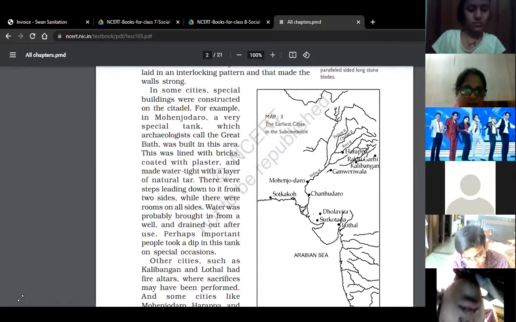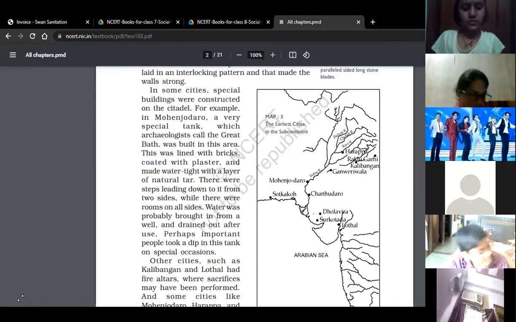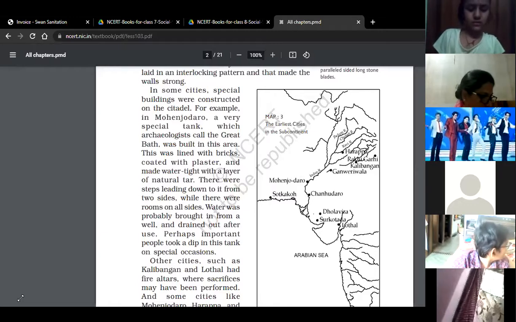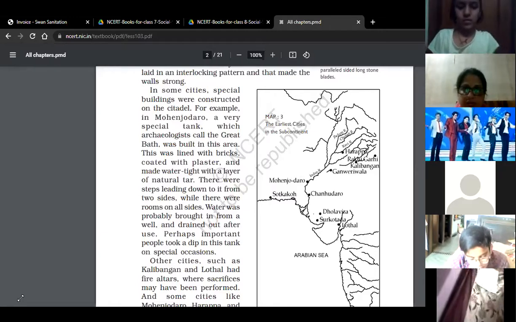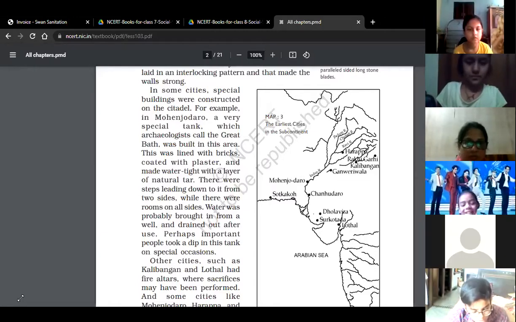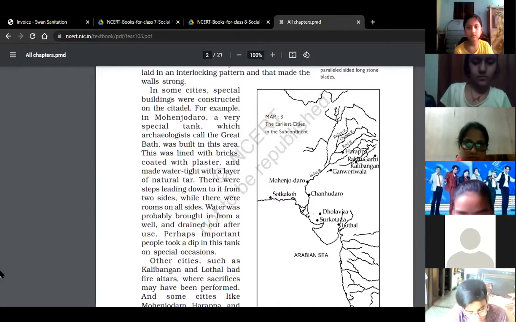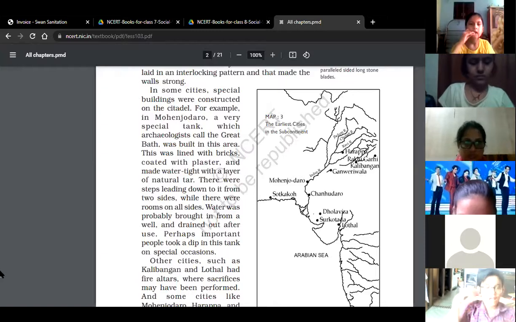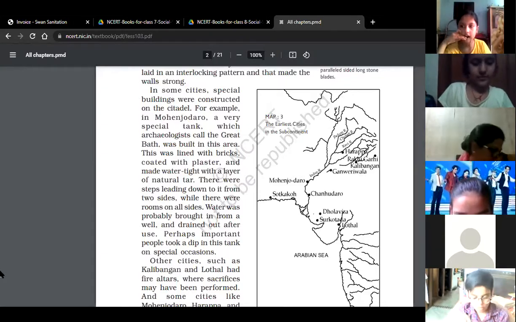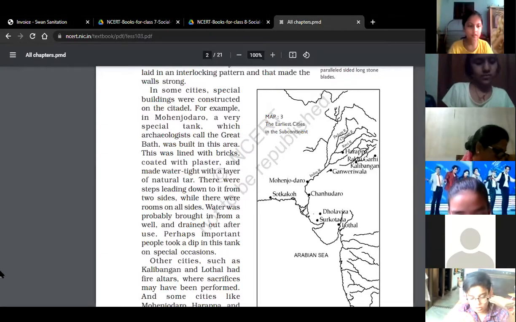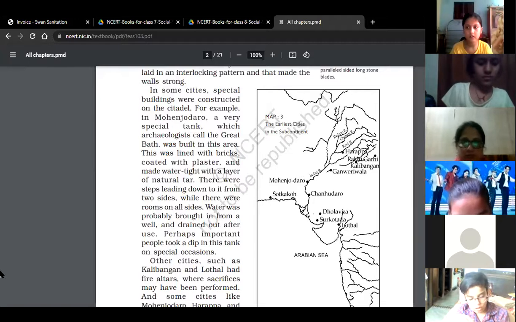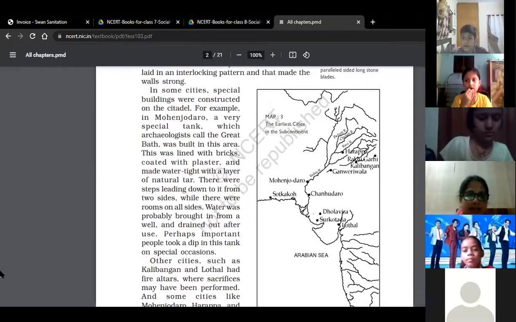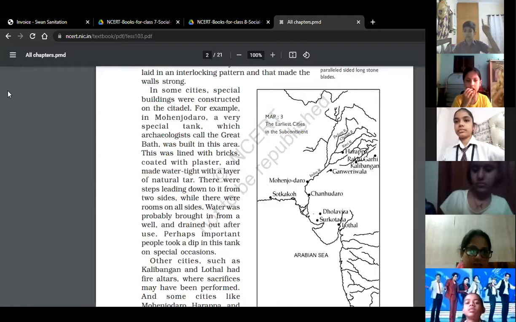Now raise your hand. What is the meaning of stumbled? Yes, Kashvi. To hit your foot. Yes, the next one is destroyed. Everyone, your backbone should be straight. Destroyed. Yes, Aditya Raj.